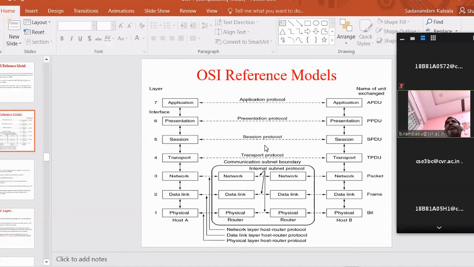Next, the second functionality of the data link layer is flow control. Where we write error detection and correction, it is in between two adjacent terminals only; we are not considering what is source and what is destination. Once the data reaches A, A is going to communicate with B, so in between A and B we are dealing with this concept.